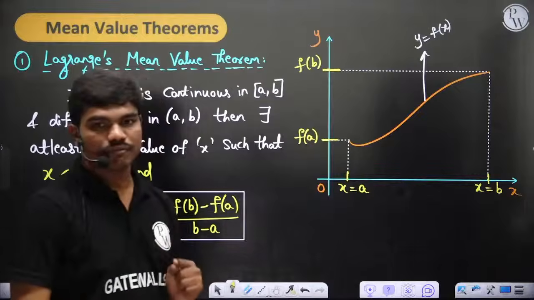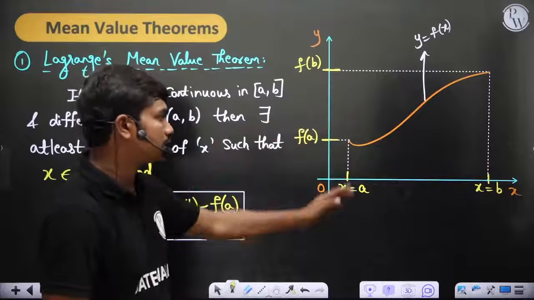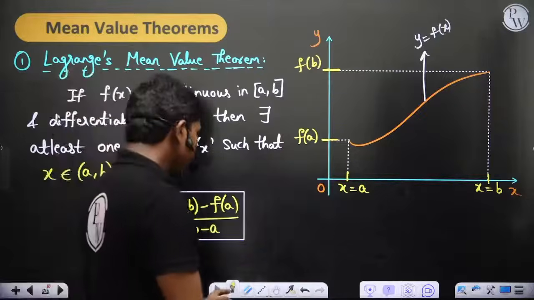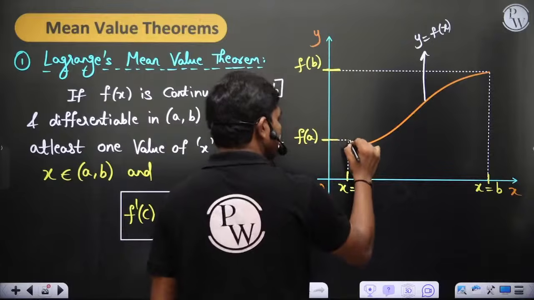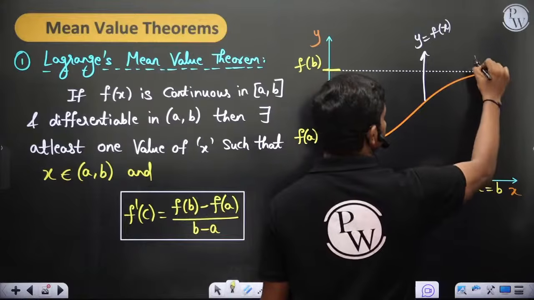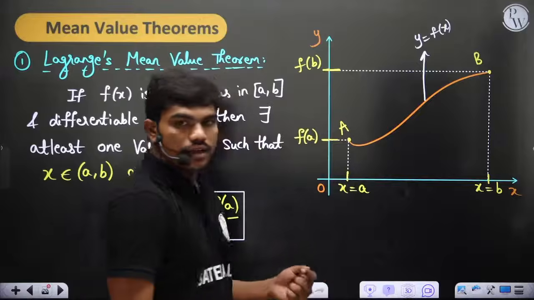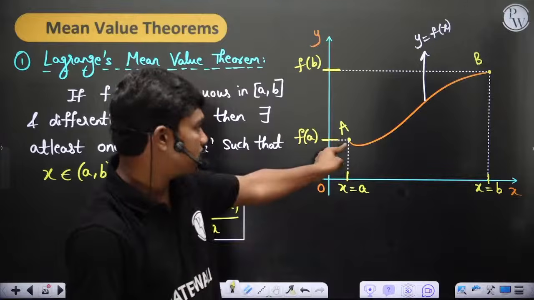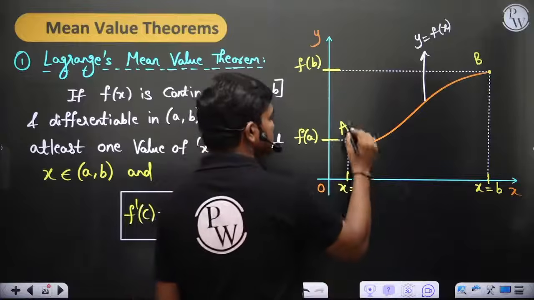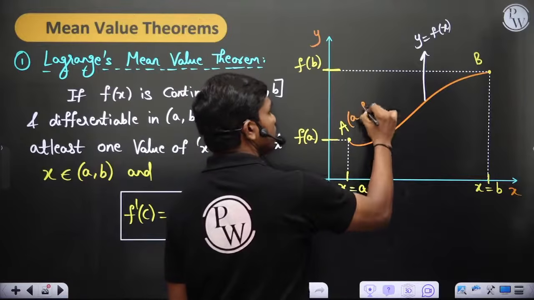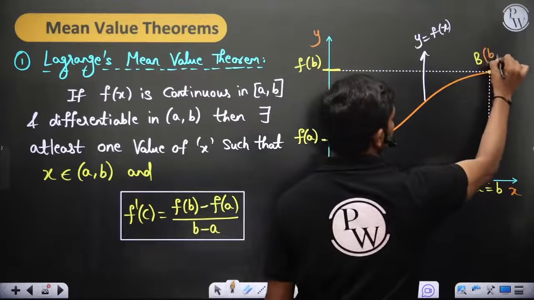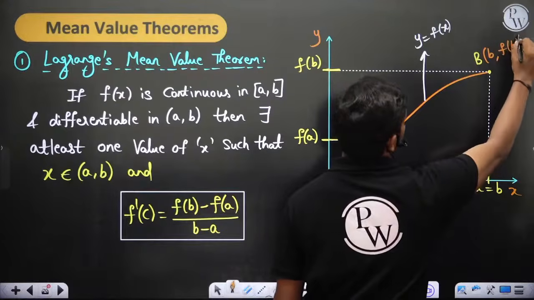Now if that is f of b and this function is y equal to f of x, this is x equal to a, f of a, x equal to b, f of b simultaneously, then if you call this as point a, for example, and if you call this point b general, then if I want to add the coordinates of this point a, ultimately the x coordinate of point a is small a and y coordinate is f of a, correct? Similarly, if I want to add the coordinates here, b comma f of b, will you all agree?